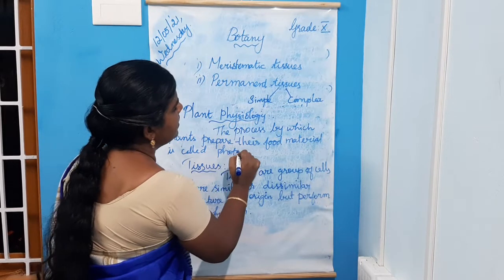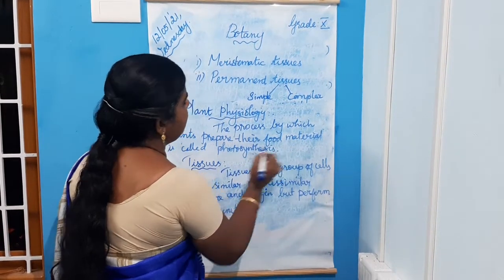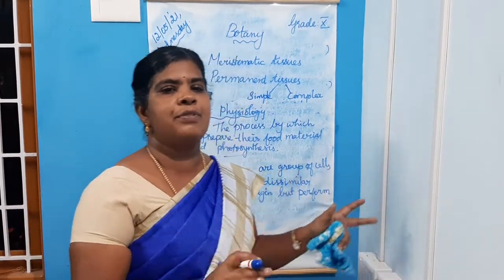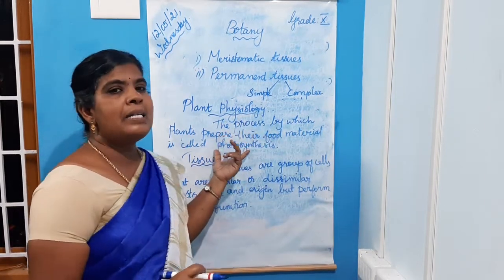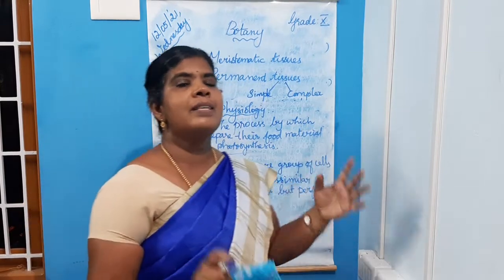You must know these terms and definitions. What is photosynthesis? The process by which plants prepare their food material is called photosynthesis.